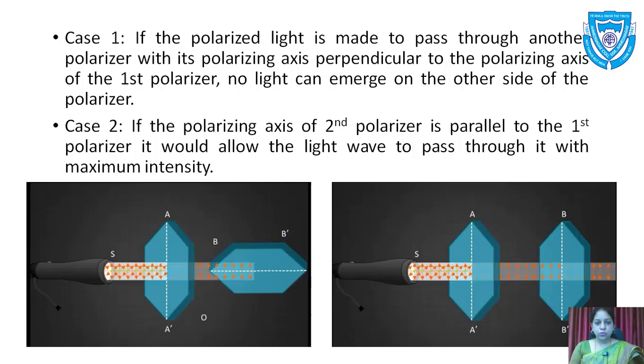It will be between these two cases, and then we have Malus law, in which he has experimentally proved that if the second polarizer makes a small angle theta, it gives the equation of the intensity of the linearly polarized light when it comes out of the second polarizer. So we'll see that equation of Malus law.